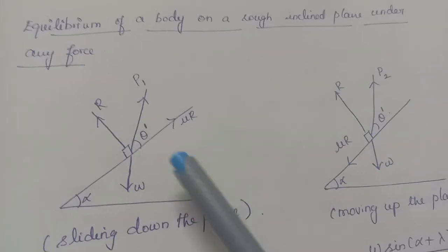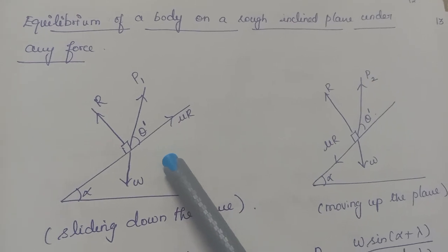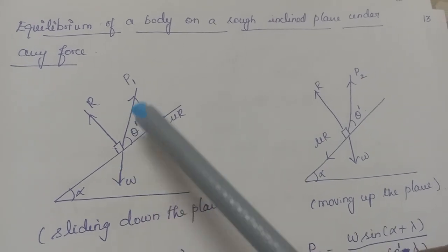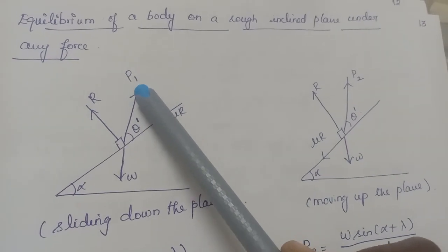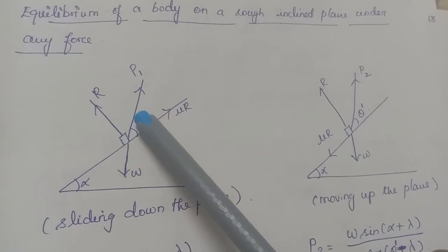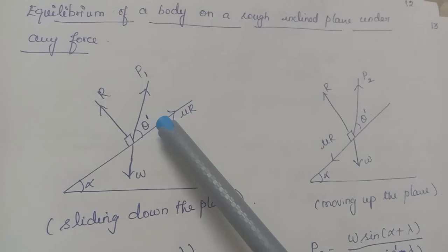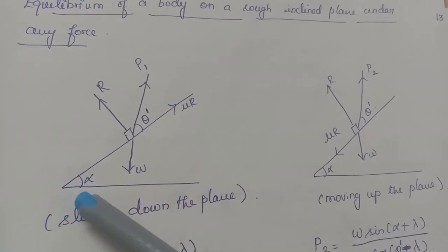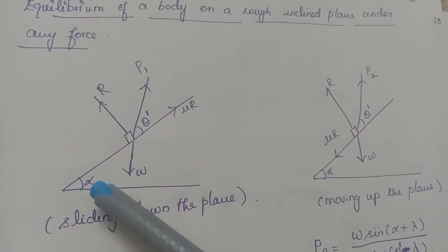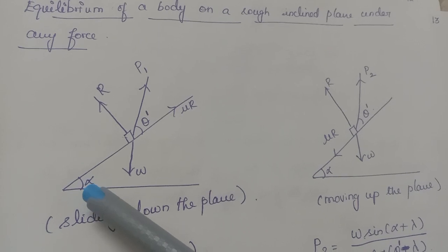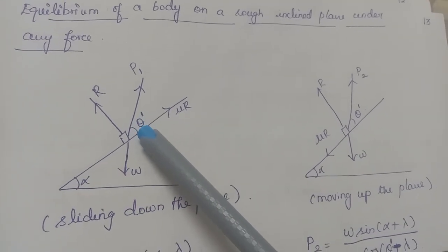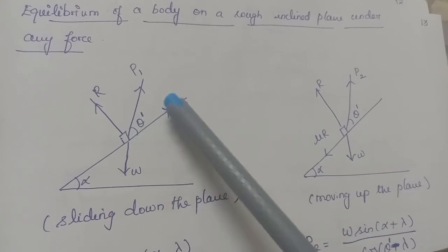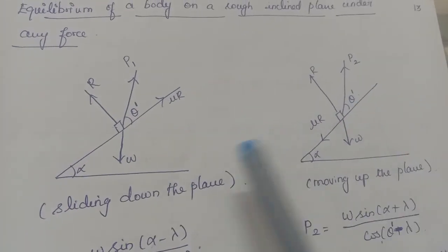Then the next bookwork. This is similar to the previous one, except that in the previous bookwork the force applied will be parallel to the plane. Here the force is going to act at an angle theta dash. I have carefully selected the angles. Theta means, in equilibrium position, the angle of inclination of the plane. Alpha means when the equilibrium position is disturbed, and theta dash represents the angle at which the force is applied. The other things are similar.